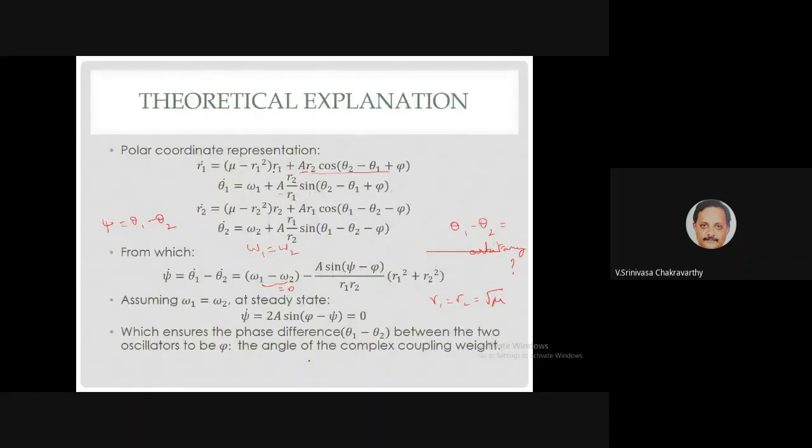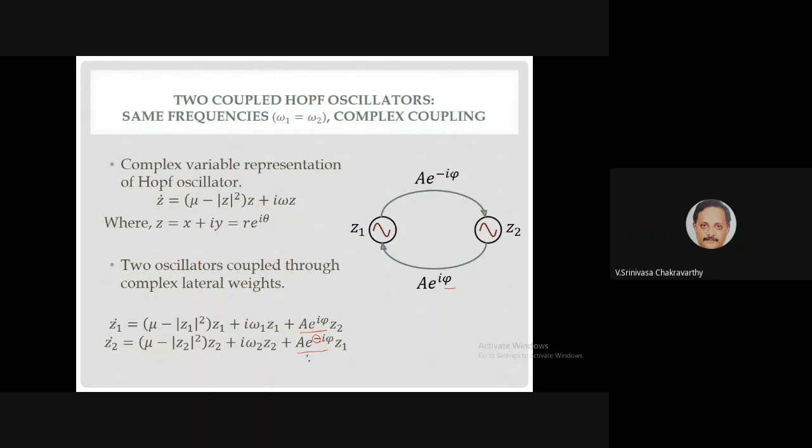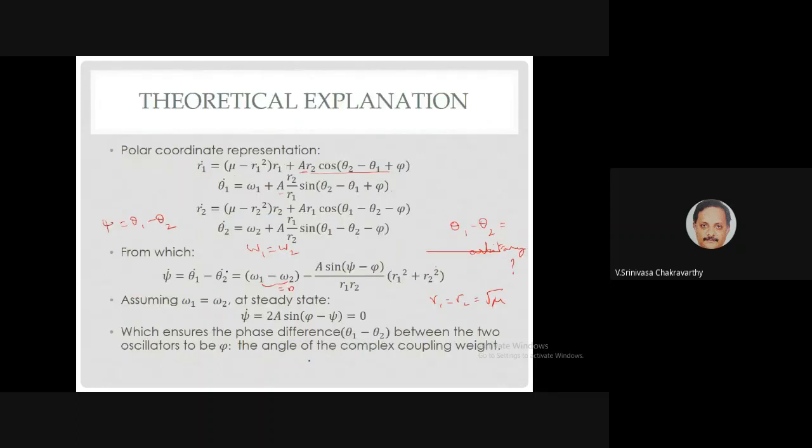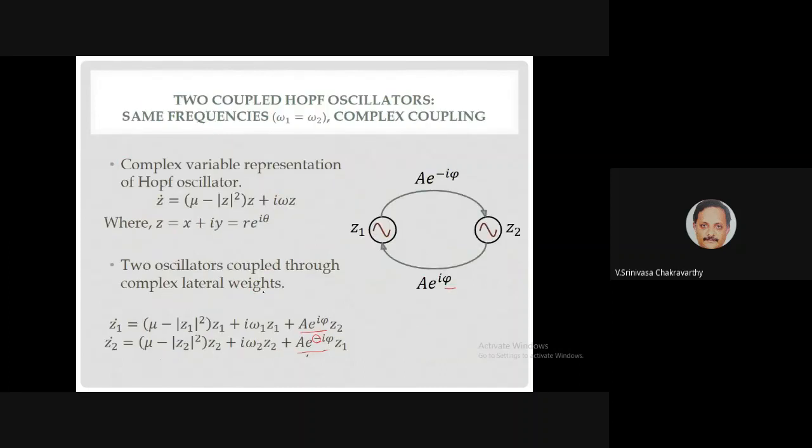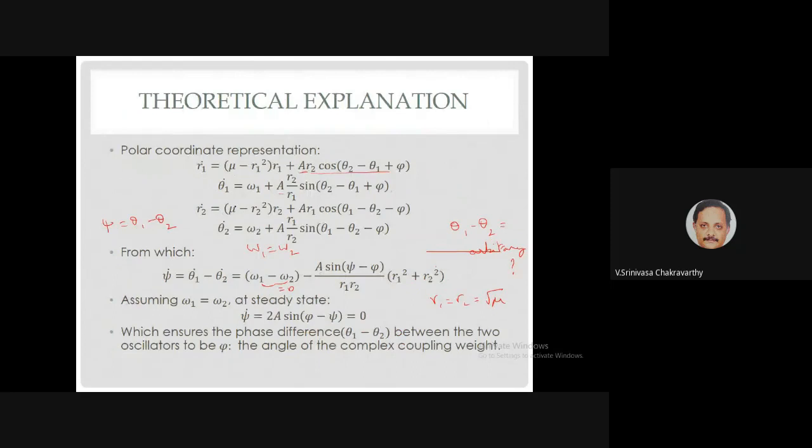Ignore the R part, which is nothing very interesting, because R simply will tend to go towards this mu. So R1 and R2 both will tend to go towards mu. There's also an extra term, but assuming this coefficient A is small in magnitude, then R1 and R2 both will just tend to go towards root mu. So nothing very interesting. But what is interesting is what happens to the phases, right?